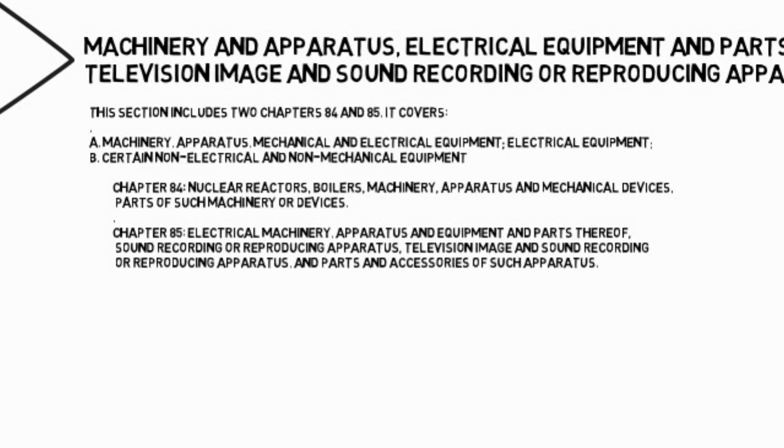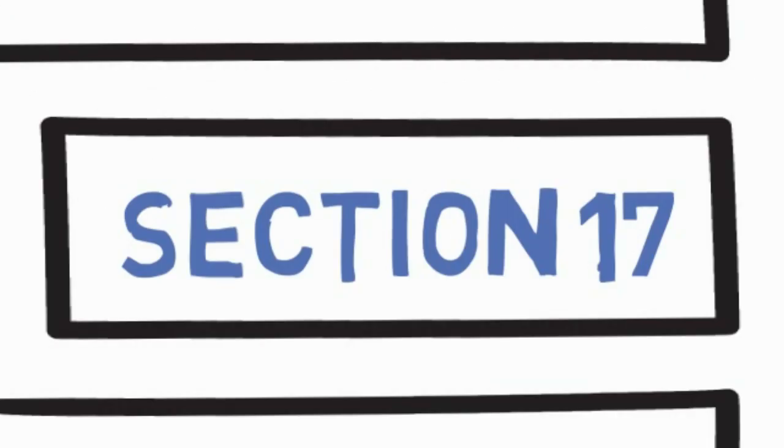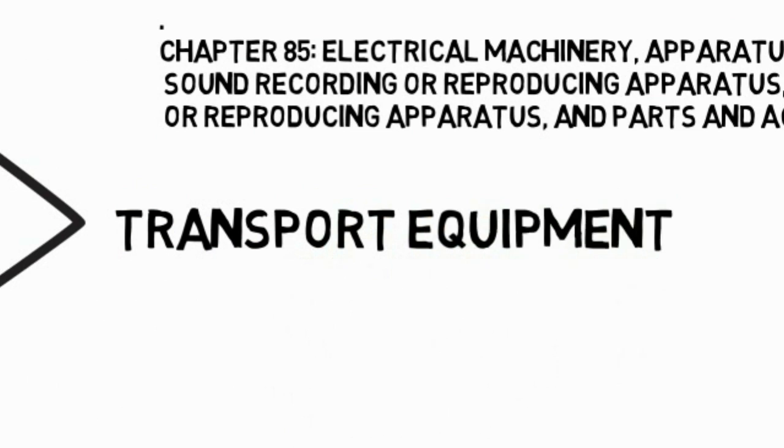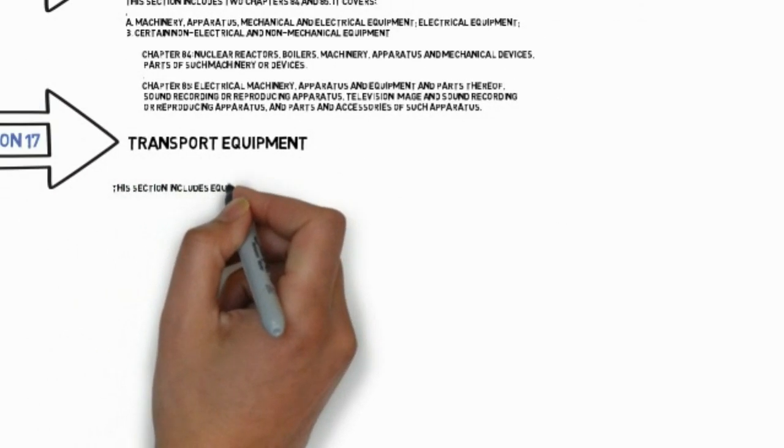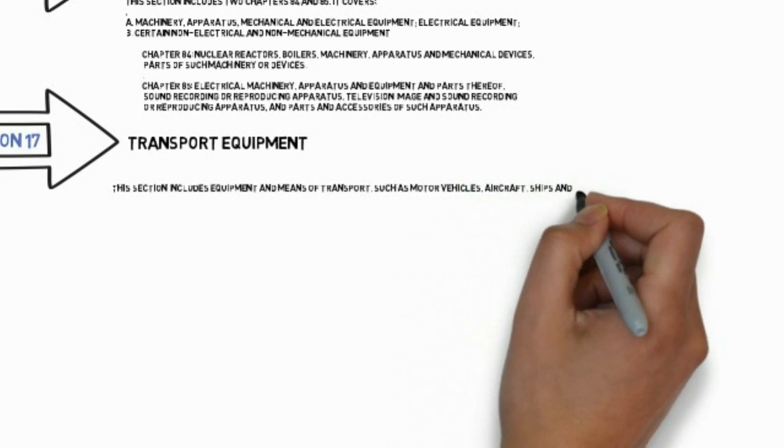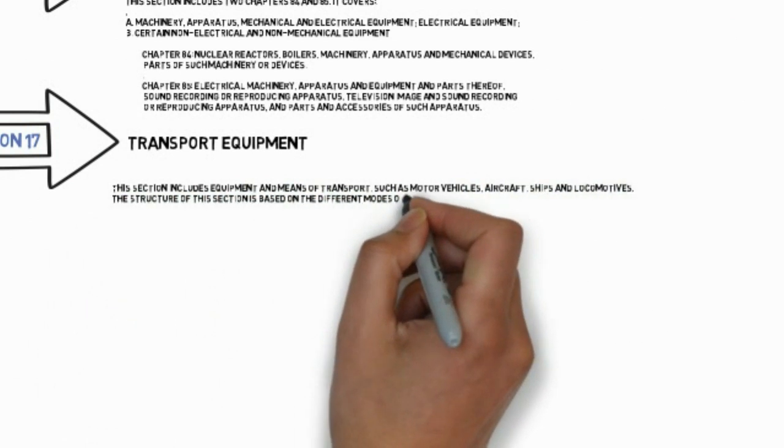Section 17: Transport equipment. Section 17 includes equipment and means of transport, such as motor vehicles, aircraft, ships and locomotives. The structure of this section is based on the different modes of transport, the types of means of transport, and the nature of the structures on which the operation of these means of transport is planned. It consists of 4 chapters, namely, Chapter 86 reserved for rail transport equipment, locomotives, railcars, passenger carriages, and parts thereof, etc.